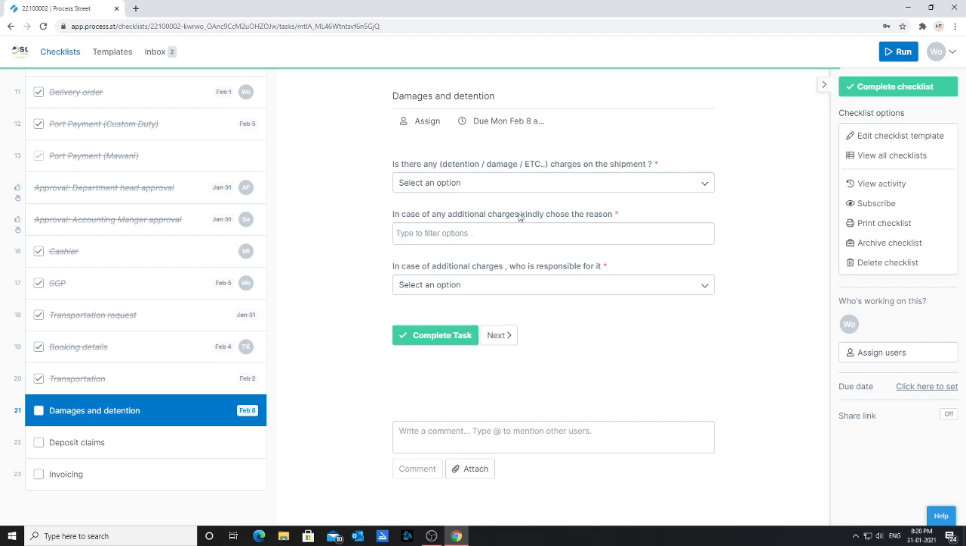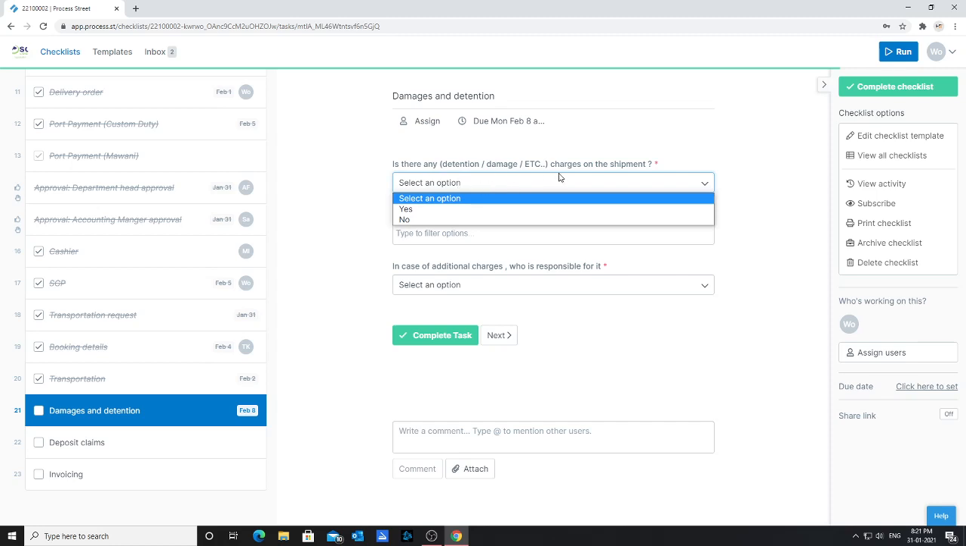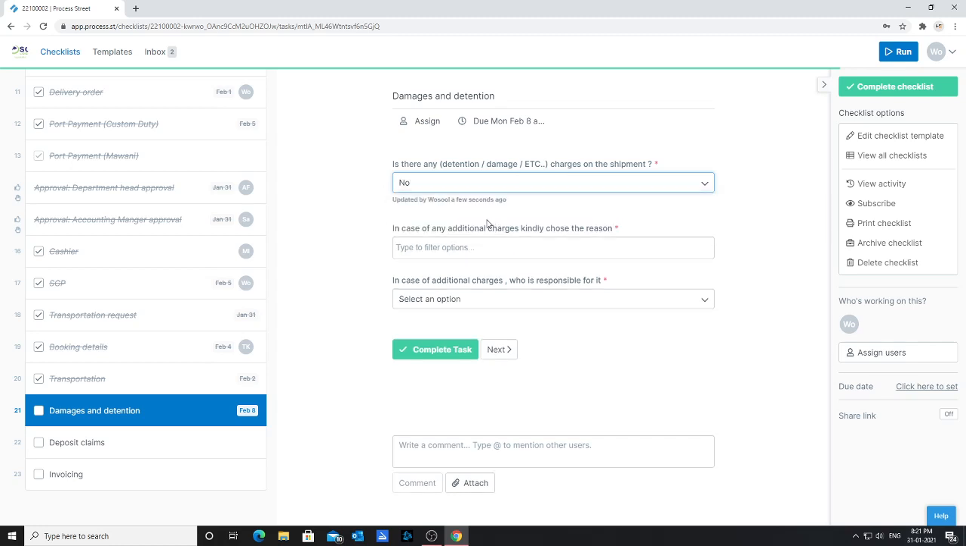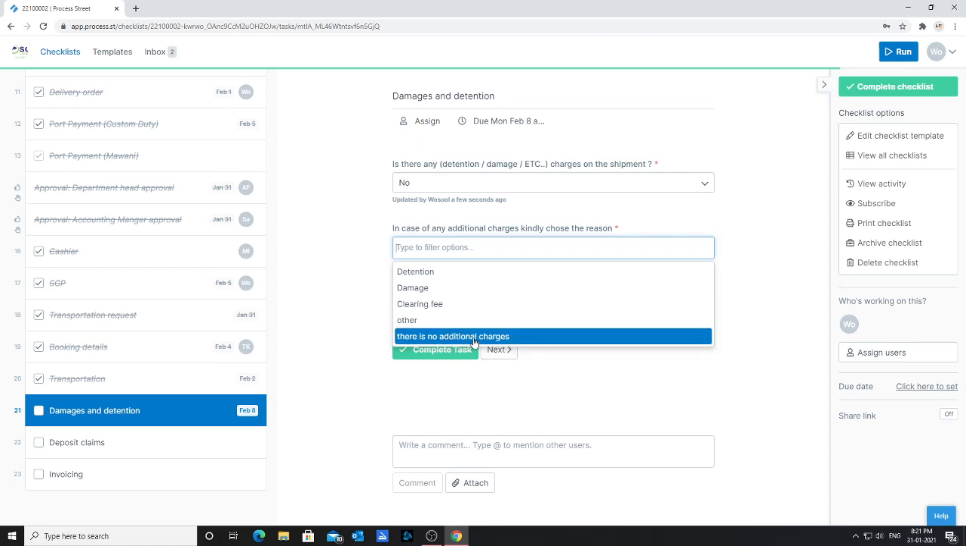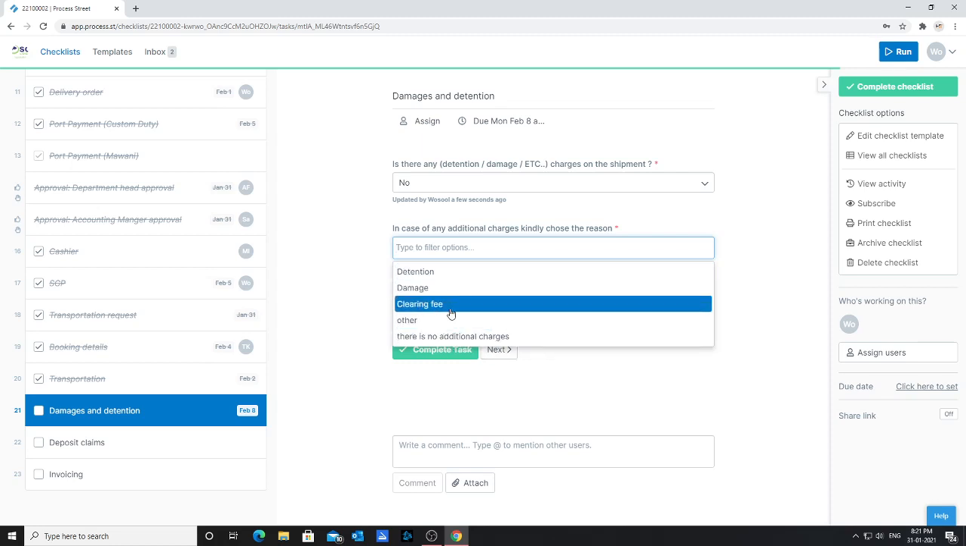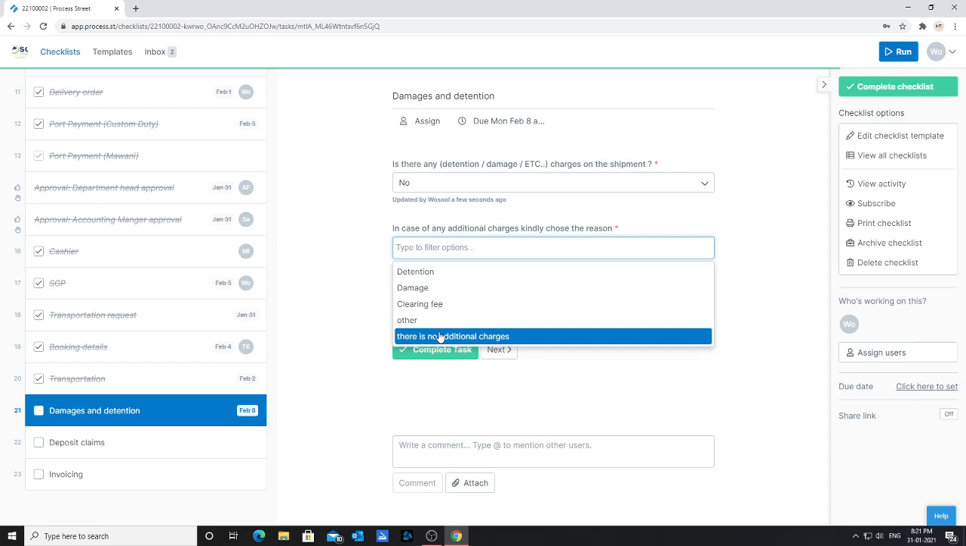Then you need to fill out the damage and detention report of the container. If the container had any damage or detention done with it, you need to fill out the information. Are there any additional charges, damage, detention, etc.? In our case, it will be no. If there was, what's the reason? Is it detention, damage, cleaning fee, or other? Or there is no additional.